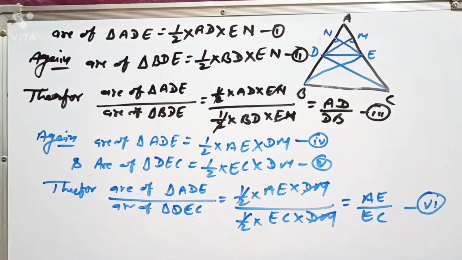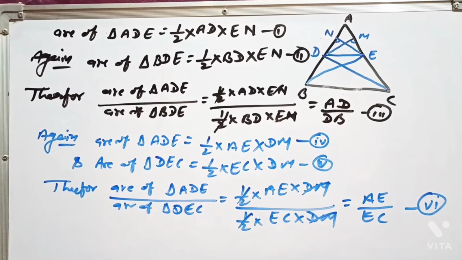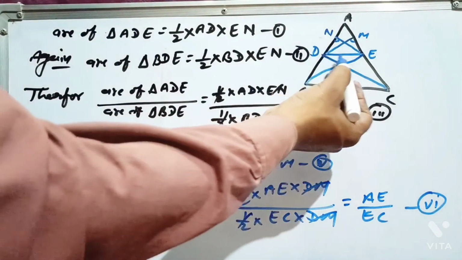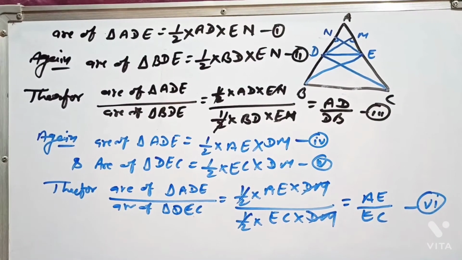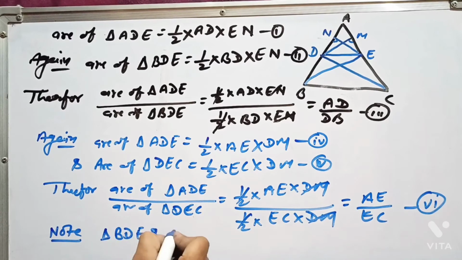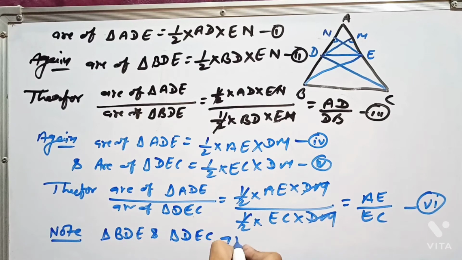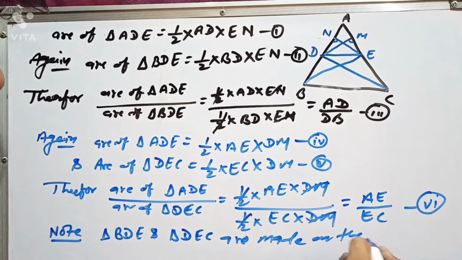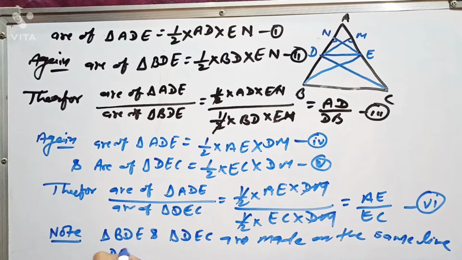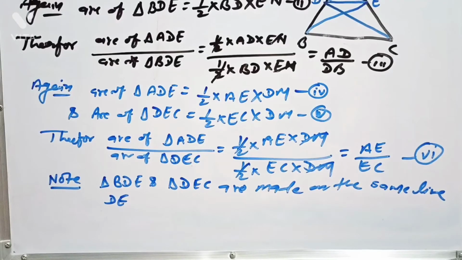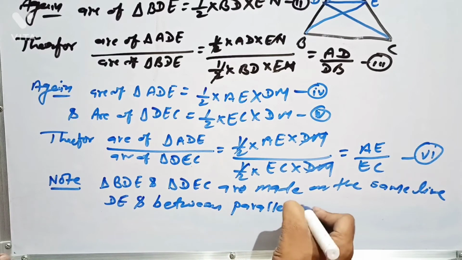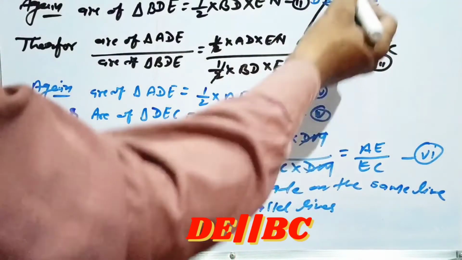Now note one thing here. These two triangles, triangle BDE and triangle DEC, are made on the same line DE, and between parallel lines, DE parallel to BC.